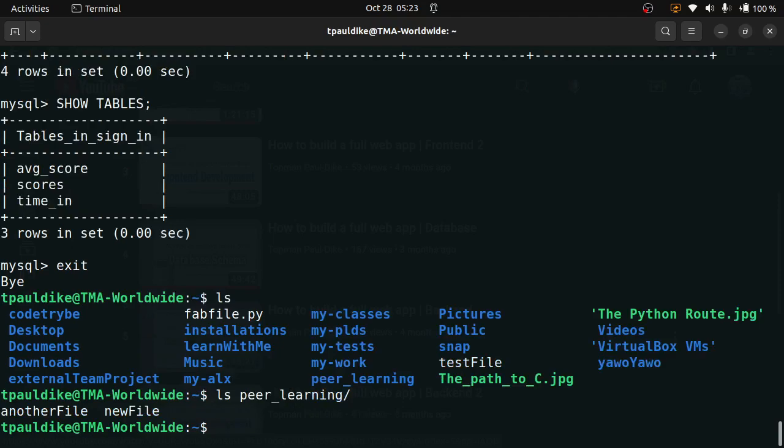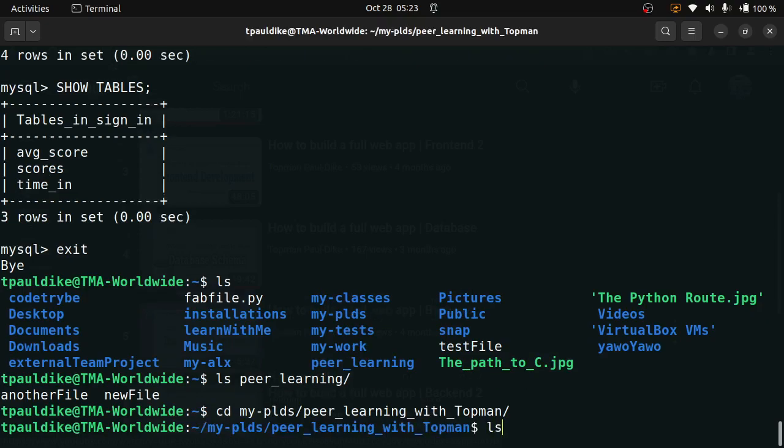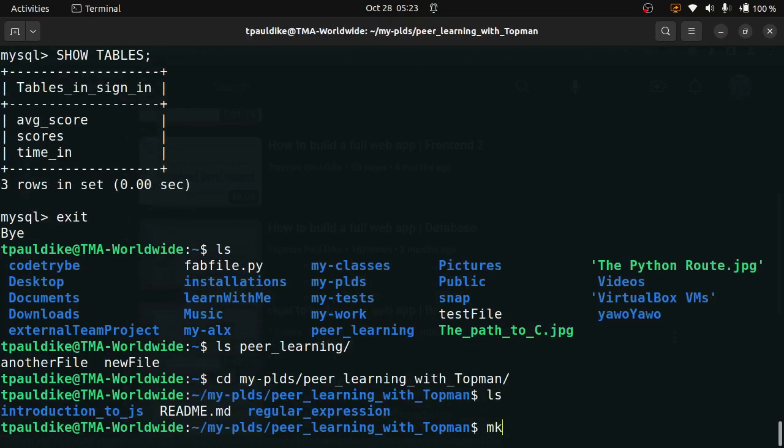Now, let's move into my peer learning folder. This is fine. Okay, let me make a directory here, MySQL. I will push this to Git. This is a GitHub repository. I'll add the link to the YouTube video description, just in case you're watching live. You can check it later on YouTube. Okay, make directory MySQL.